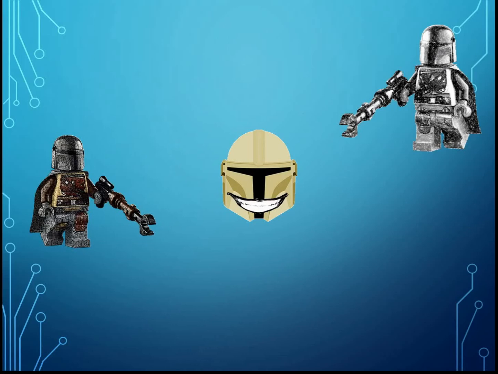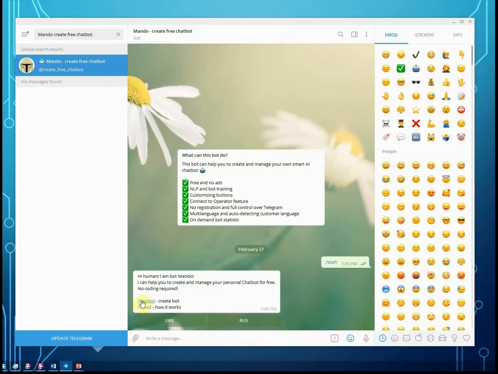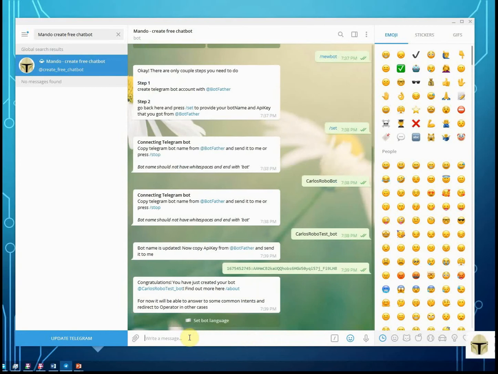Yes, just write to the Telegram bot Mondo and create chatbot brains in a couple of steps. No registration, no hassle. There is a separate video about that on my YouTube channel, so I will not dwell on that much. For now, in Mondo, while creating the chatbot brains, you are connecting them to your Telegram bot account right away. In future, I plan to make it possible to connect the same chatbot brains to multiple messaging platforms like Viber, Facebook Messenger, and so on.